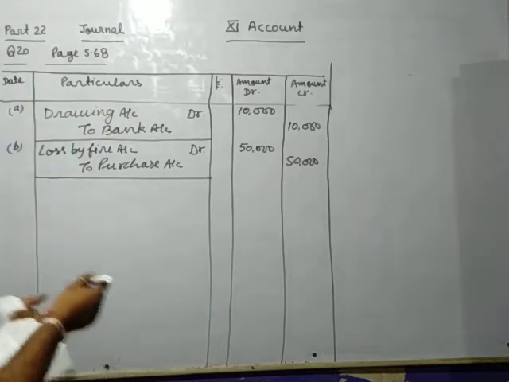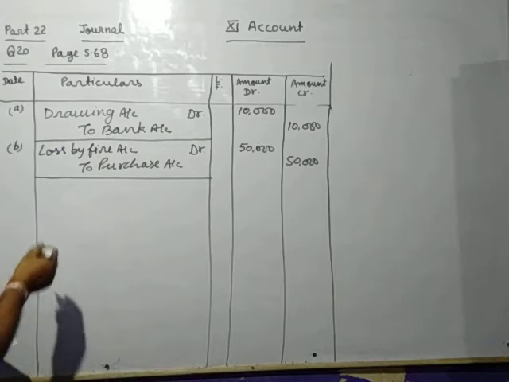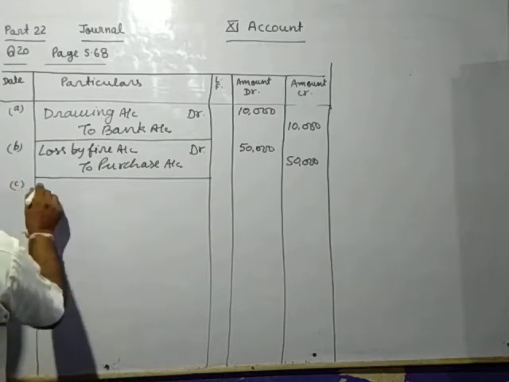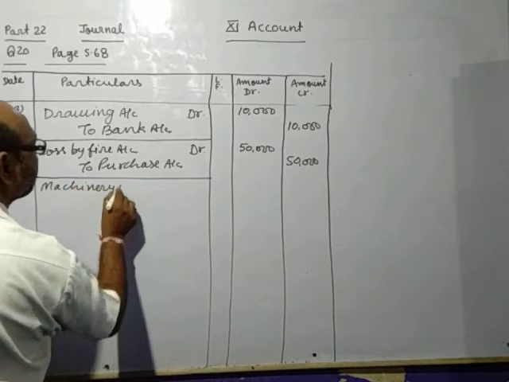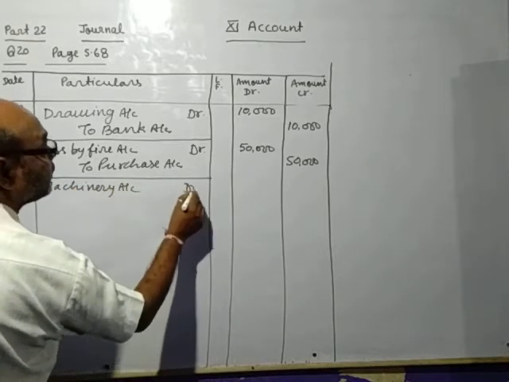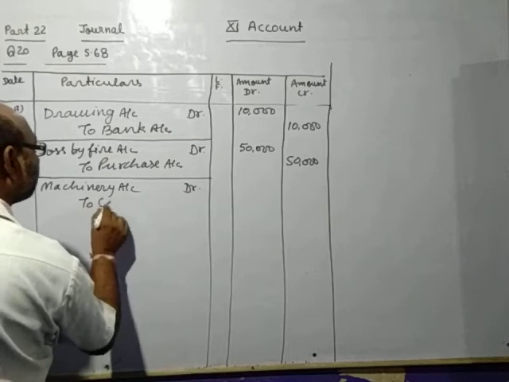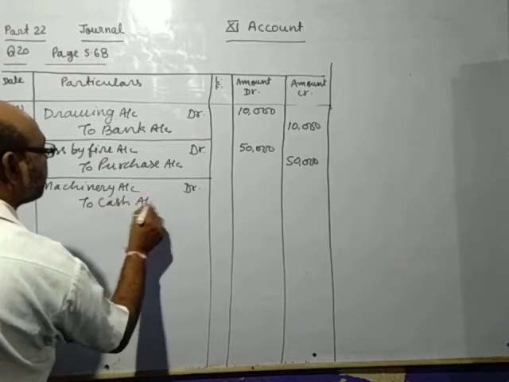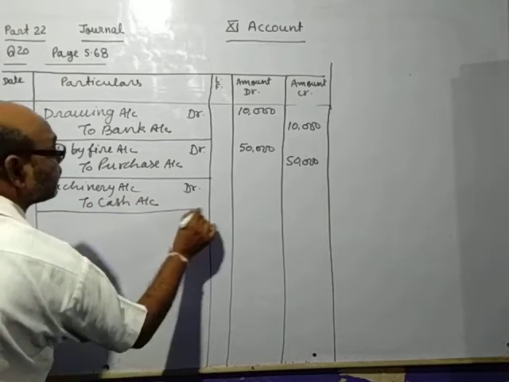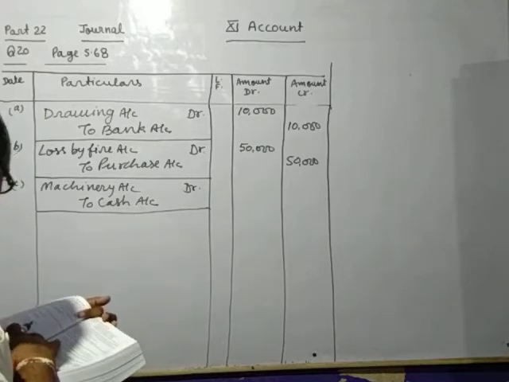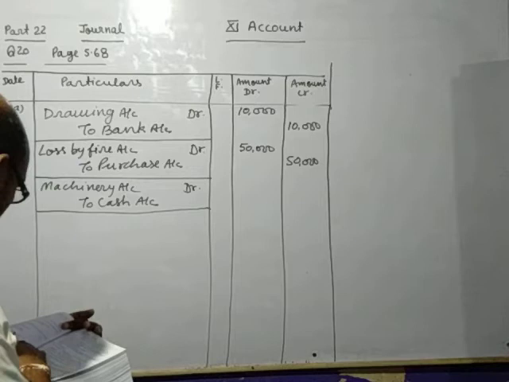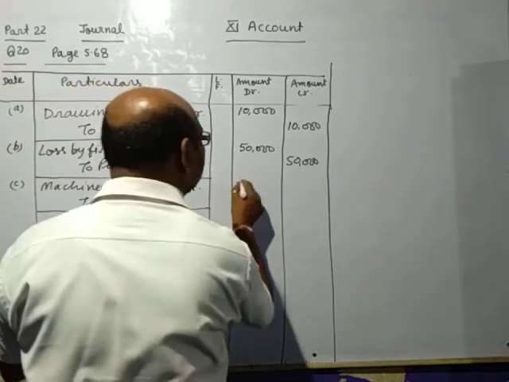So machinery account debit to cash account. Now cost of machine will be 1,52,000.